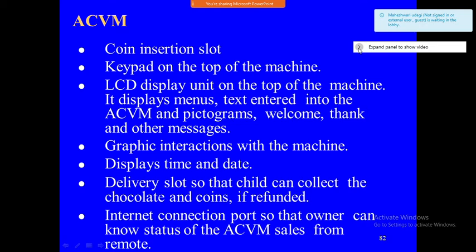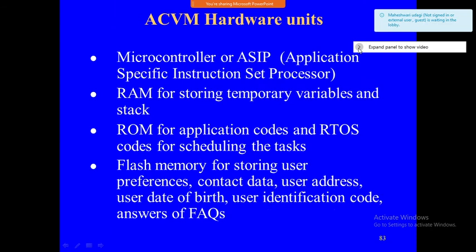Graphic interaction with the machine, display of time and date, and a delivery slot so that the child can collect the chocolates and the coin if it is refunded. Also an internet connection code so that the owner can get to know whether the chocolates are there in the machine or not. So these are the things necessary for developing the automatic chocolate vending machine.